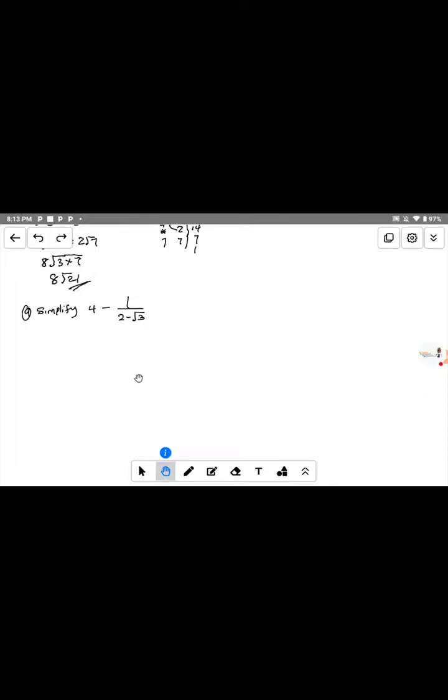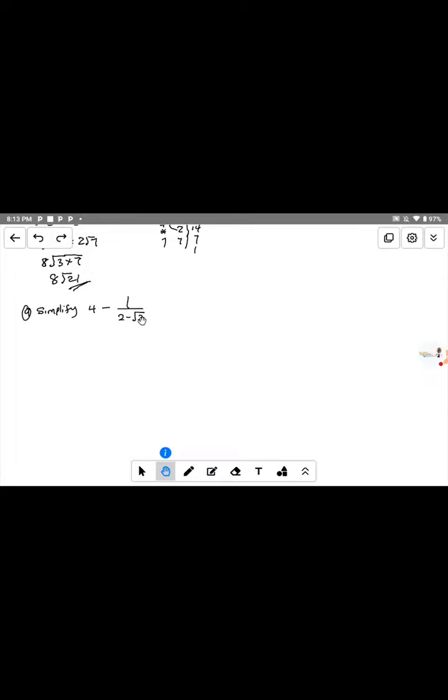If you're given a question to rationalize or to simplify, like this question, and you discover it has a fraction with an irrational number in it, that means you use the rationalization method to solve it. The rationalization method is a process of omitting irrational numbers from the denominator.